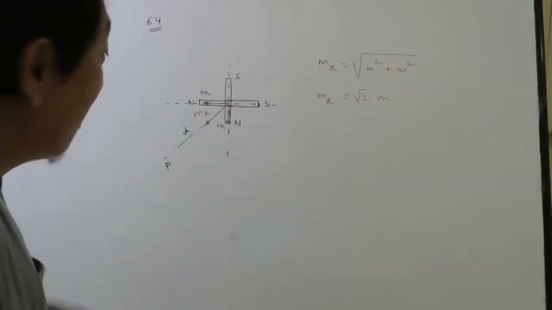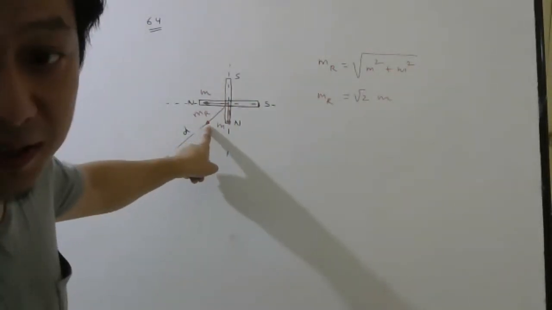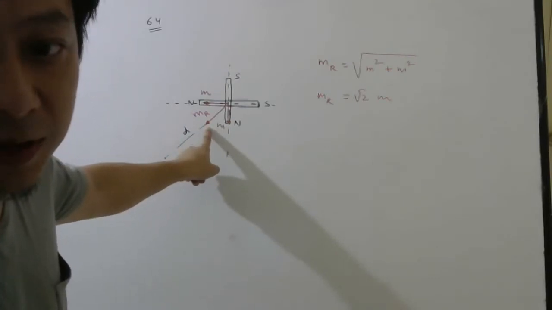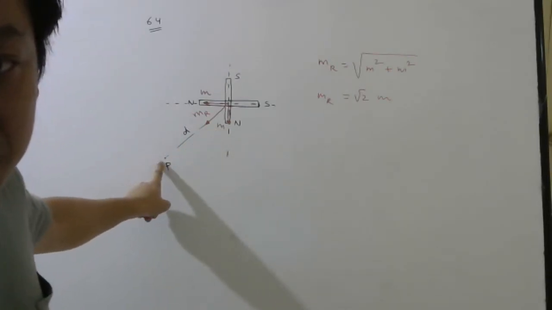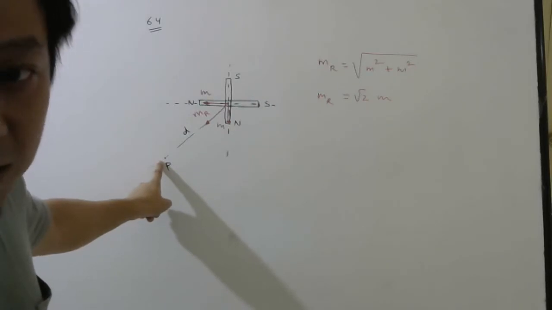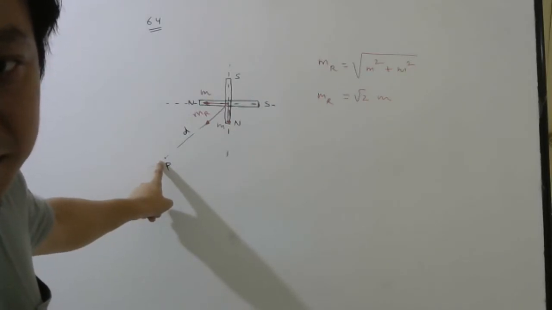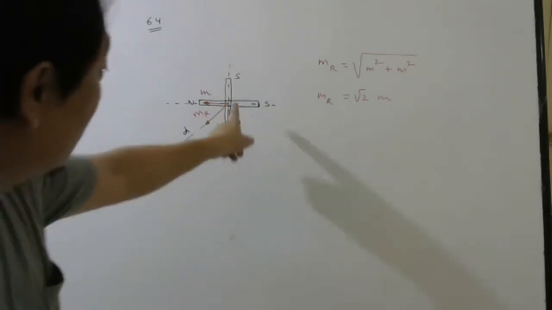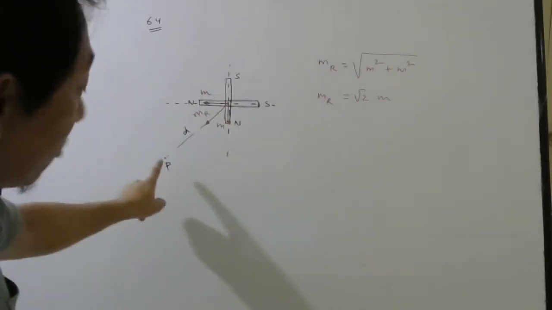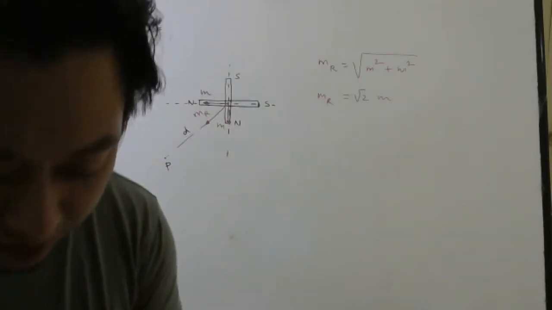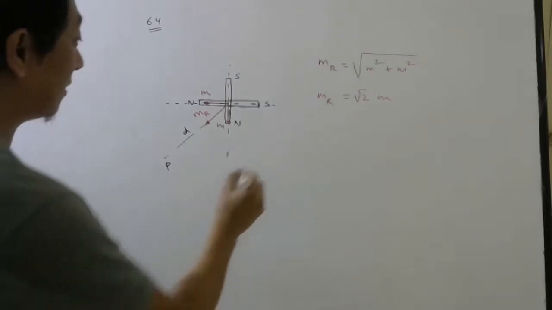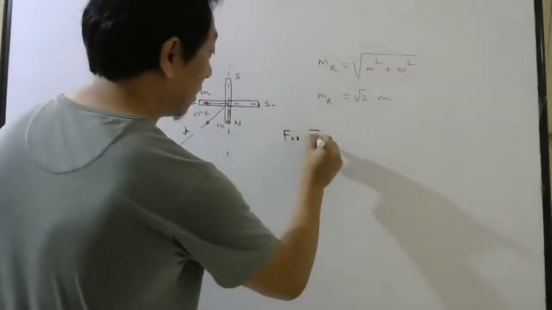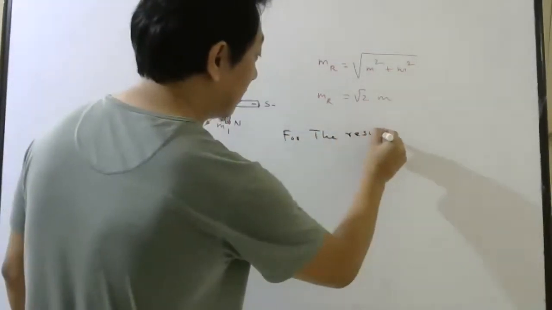Now you tell me, for this resultant magnetic moment, this point is where? Axial, equatorial, or none of them? For this resultant magnetic moment, this point is on the axial line. Very good.